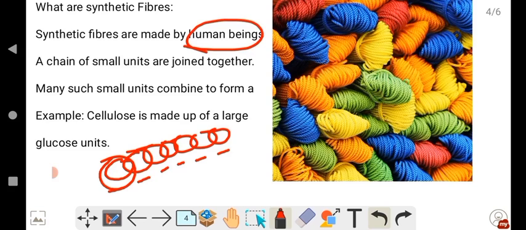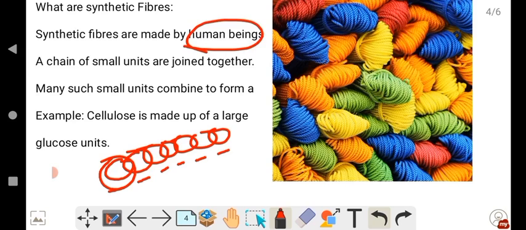In the same way, the synthetic fiber is also a chain of small units joined together, and each unit is actually a chemical substance, and many such chemical units combine to form a large single unit, and it is called a polymer.